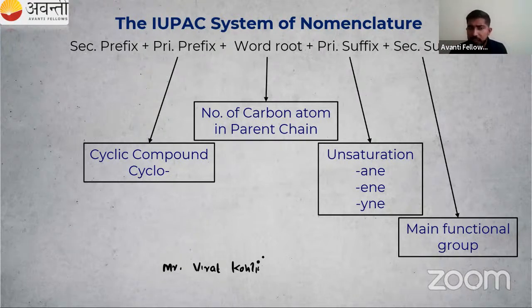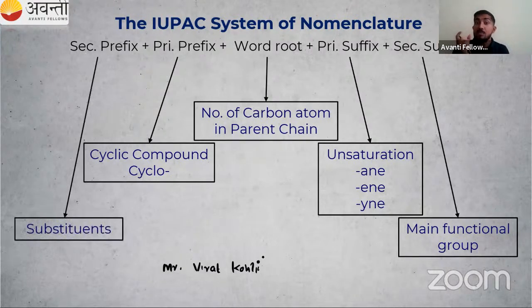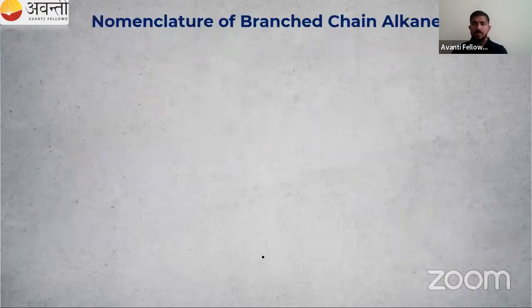Then after that, the secondary prefix: substituents or branches are known as secondary prefix. I hope you remember all these things. SP, PP, word root, PS, and SS. These are the order. Okay, so let us start. Our first thing is our parent carbon chain, which is the longest carbon chain.